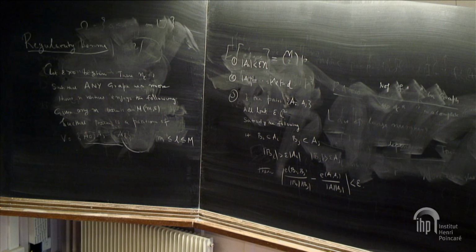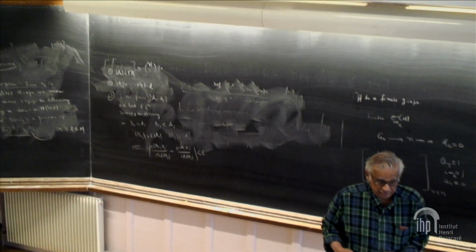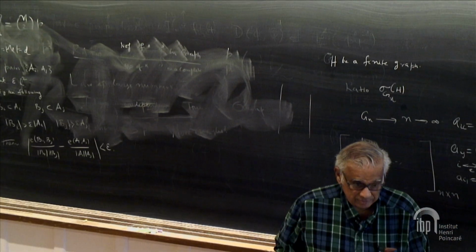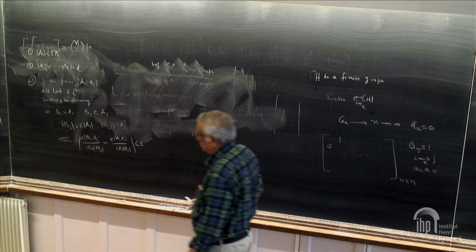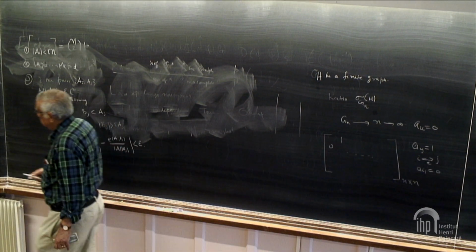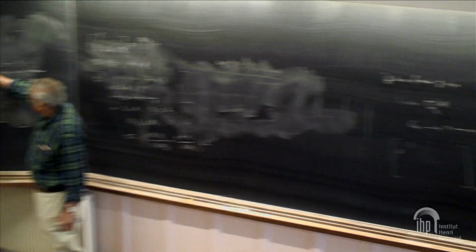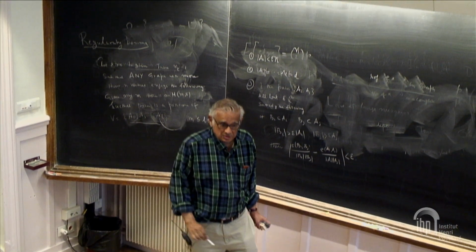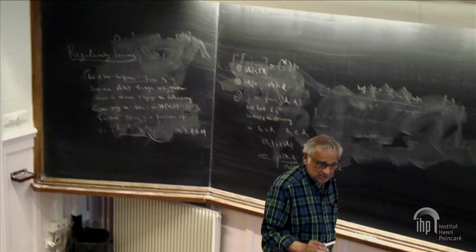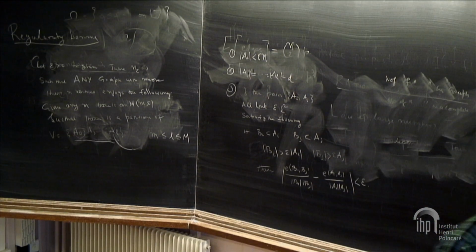Not only that, that L can vary with the graph. It doesn't have to be the same for each graph. Notice the point of the theorem is that n, the size of the graph, depends only on epsilon. So long as the graph size exceeds that, all this is valid.